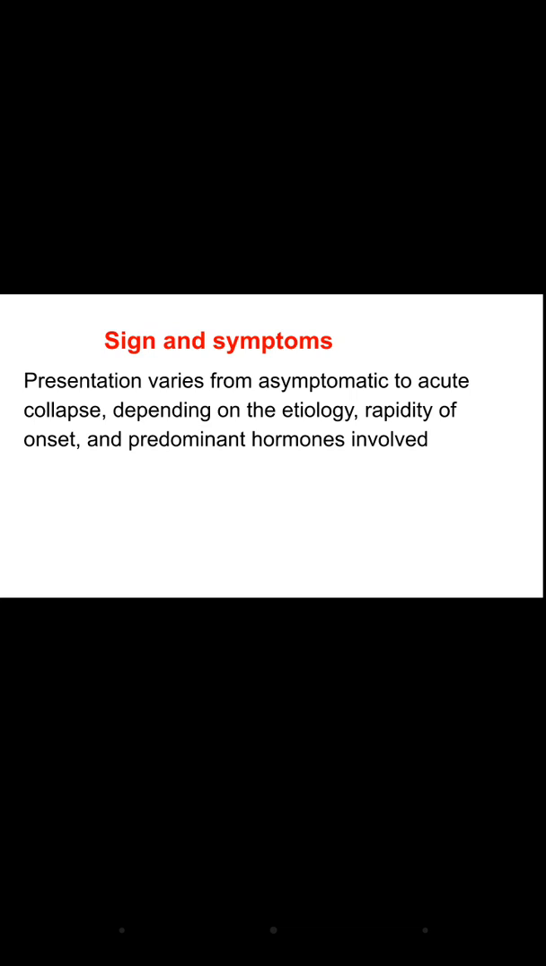The signs and symptoms of hypopituitarism vary from asymptomatic to acute collapse, but it depends upon the etiology, the rapidity of onset, and the predominant hormones involved. Because in hypopituitarism, one, two, three or all of the pituitary hormones may be involved. So it depends upon which hormone is involved and what is the etiological factor why the hypopituitarism has occurred.